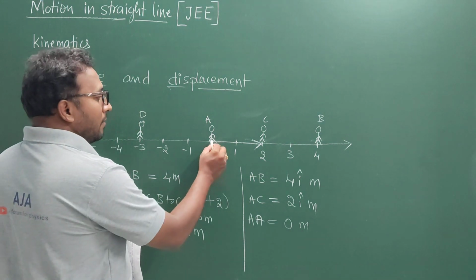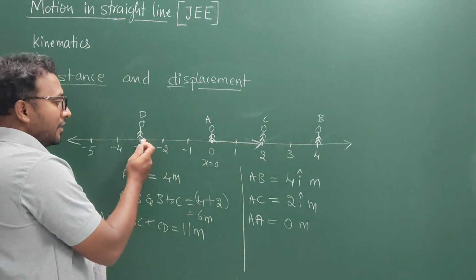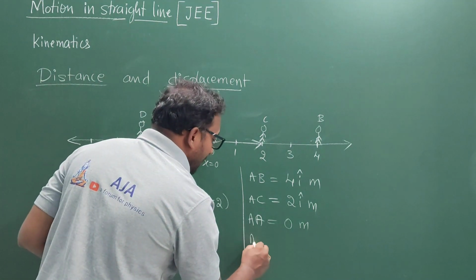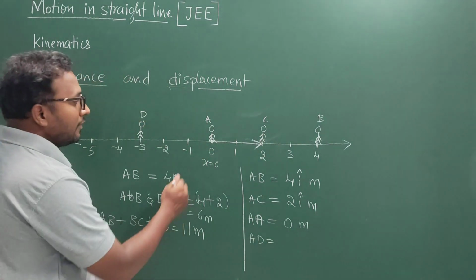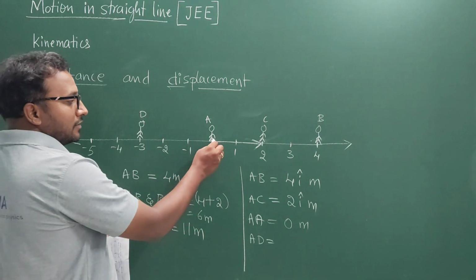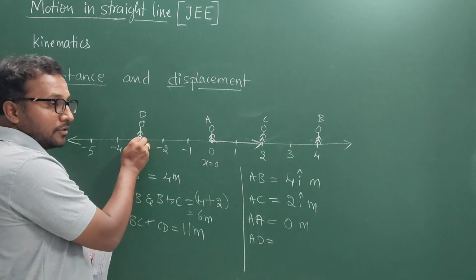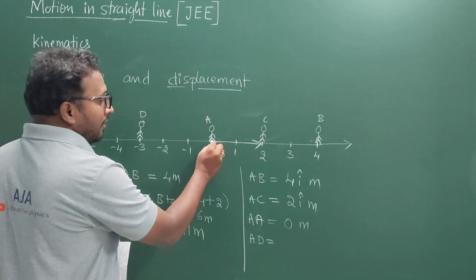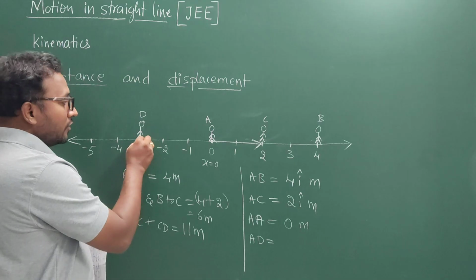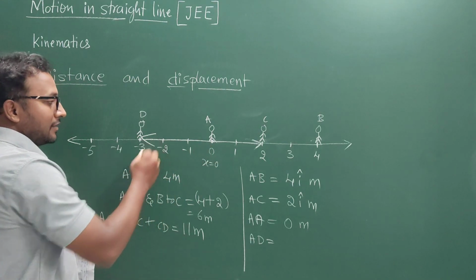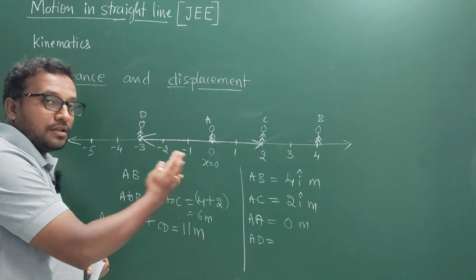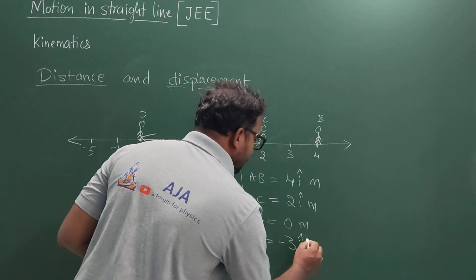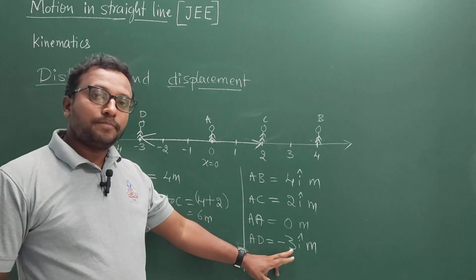Now assume that the body, while coming back, will reach the position minus 3 meters in the same x-axis. Then how much is the displacement? From A to D, the displacement is going to be from 0 to this point, because this is the initial position and this is the final position irrespective of where the body went before reaching the point D. So I will draw a straight line from origin to this point. The direction is pointing towards the negative x-axis. Therefore, minus 3 i cap meter is the displacement.